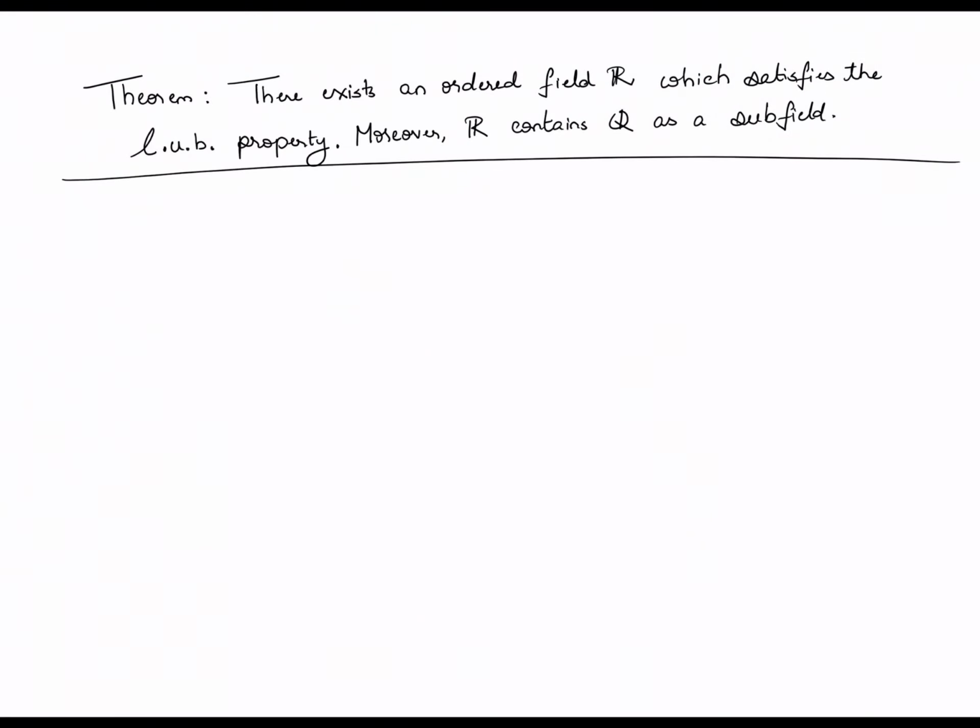Okay, so in this video we're going to carry on from where we left off in the last. Let me begin by reminding you what the main takeaway was from the previous video. The main result was that it is possible to construct an ordered field that we call R. This is the set of real numbers, which satisfies the LUB property, right? And importantly, R contains the set of rationals as a subfield.